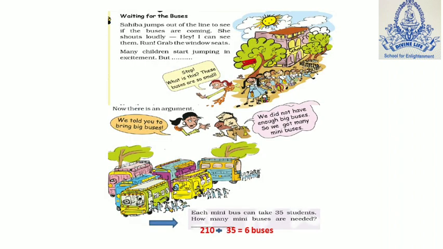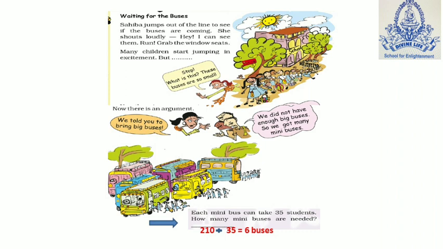Here you can see some arguments are going on. When a bus comes for a trip, we also say, wow, what a great bus, I can see it. Someone will say no, it is a very small bus, we need an even bigger bus. It means here you have to enjoy these arguments. You can read them on your own and solve the sums with fun. And yes, always keep a smiling face whenever you solve the sums, without any worries.